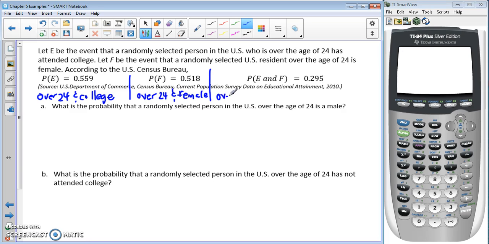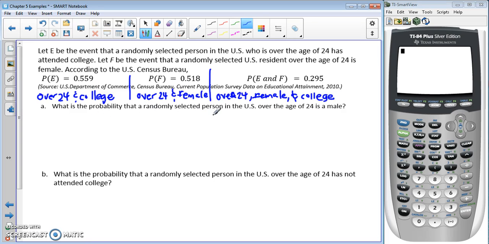And this is over 24, female and college. So now that we've written that down, let's go through and answer our questions.